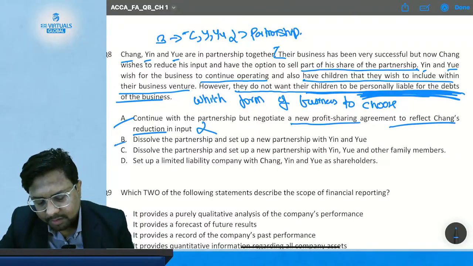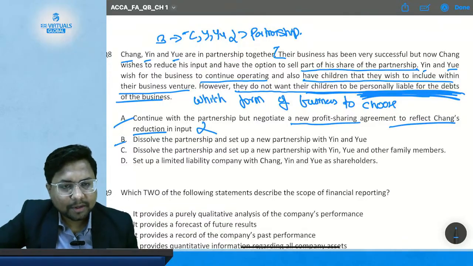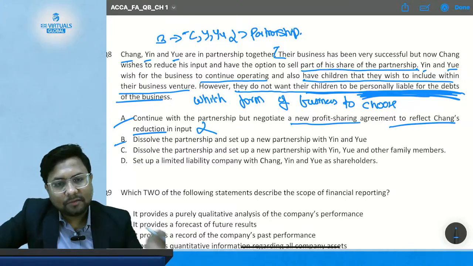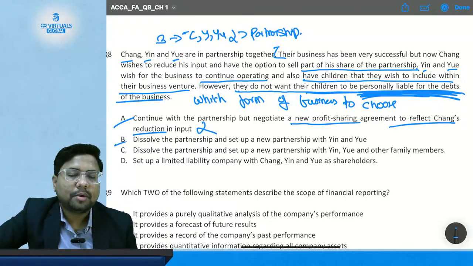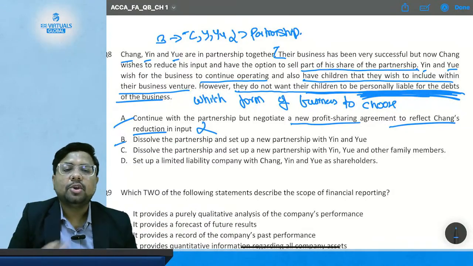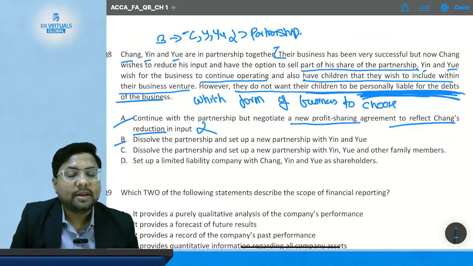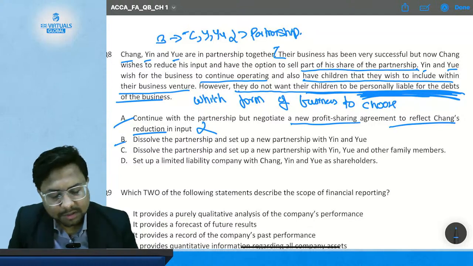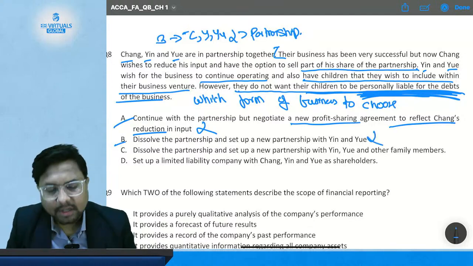Then comes option number B, where dissolve the partnership and set up a new partnership with Yen and Yui. And even if you dissolve the old partnership and set up a new partnership, your liability does not go away, and there you still have the unlimited liability in the new partnership form also. So this option is also not correct.